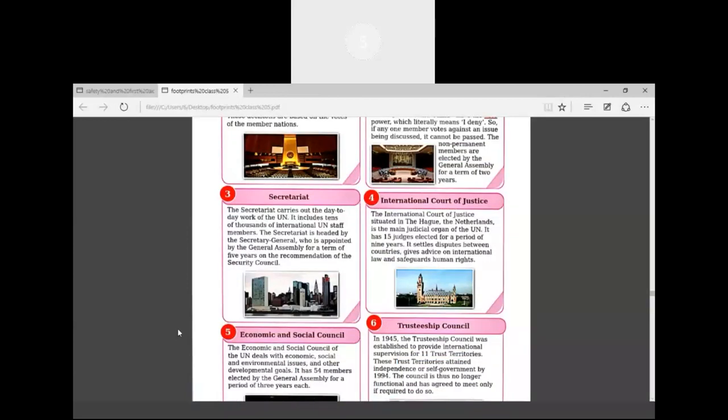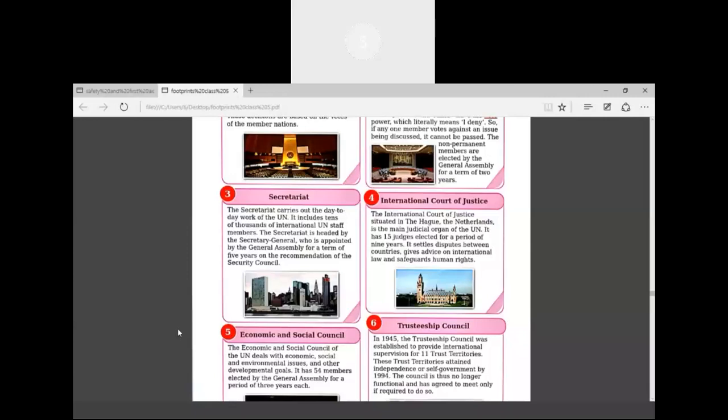Okay. The International Court of Justice is the 4th organ, and it is in The Hague in Netherlands, and there are 15 judges. They are appointed for the period of 9 years. Okay, and it is the main judicial organ of the UN, and it will settle the disputes between any nation, any country, and it will give advice on international law, and it will safeguard the human rights.